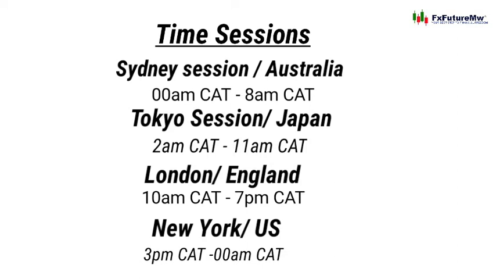So when is the best time to trade? You would see, guys, that some sessions are overlapping. That means a number of sessions are happening together, and in that time, that's the best time to trade.